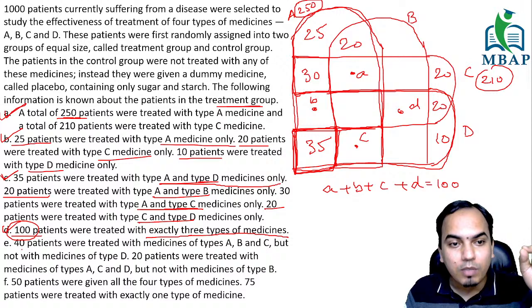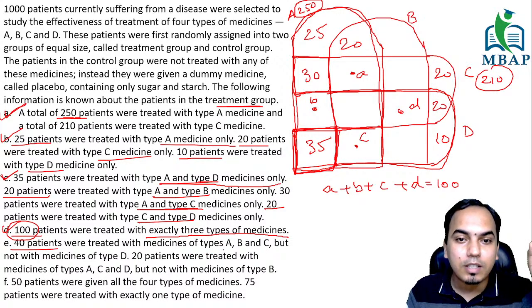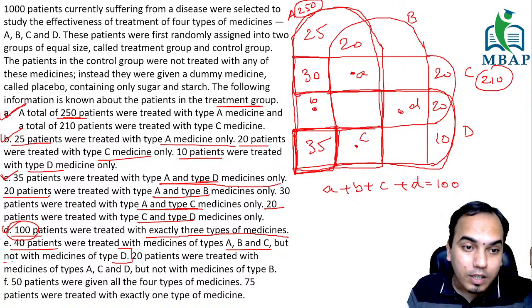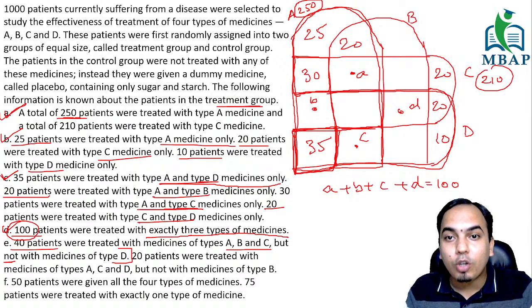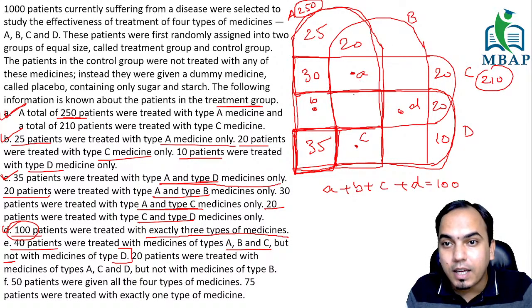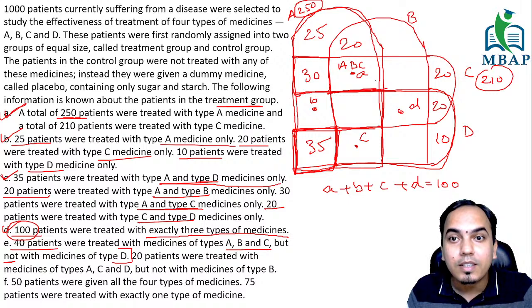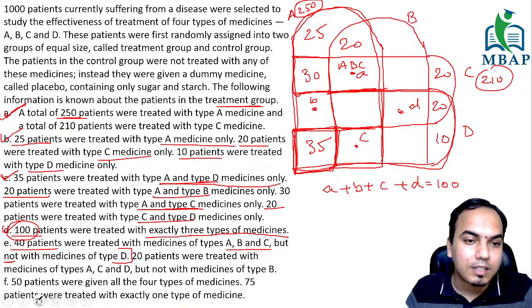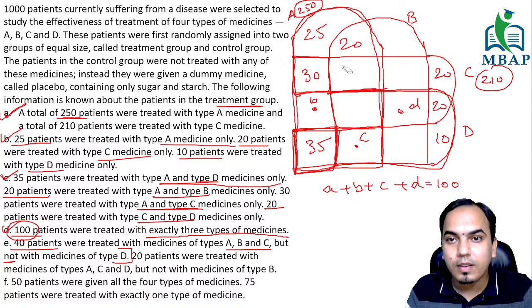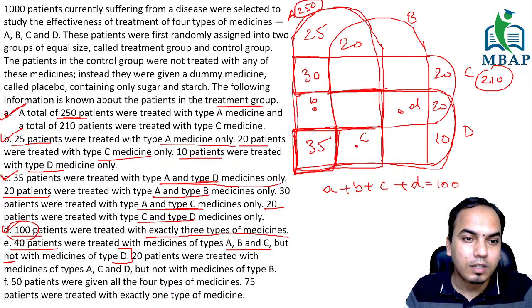I'm coming to statement number E, which says that 40 patients were treated with medicine type A, B and C, but not D. Guys, understand, not D. So 40 patients have A, B, C, but not D. Which bucket will that be? A, B, C is there, but D is not. This is going to be this bucket, right? If you see A is there, B is there, and C is there, D is not coming up. So their small a, the value of that was 40 actually. So let me just erase that part and write 40 there. So this much part is 40.